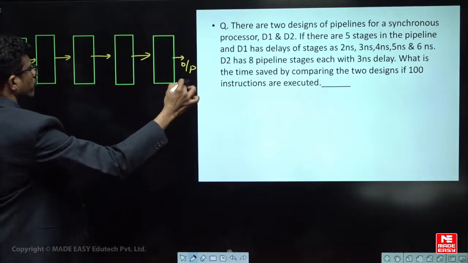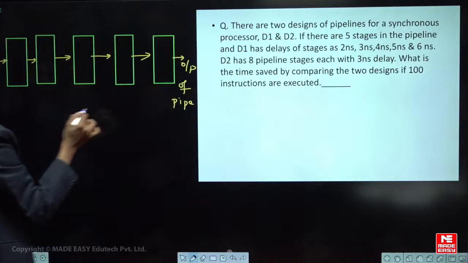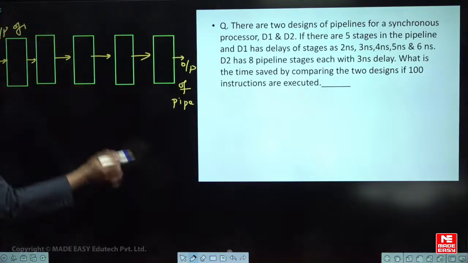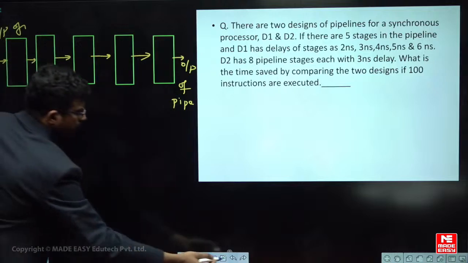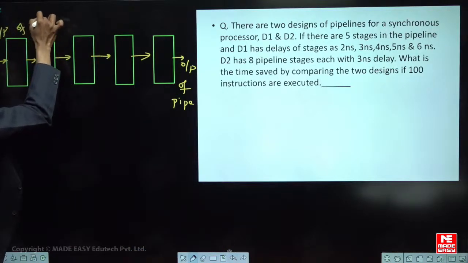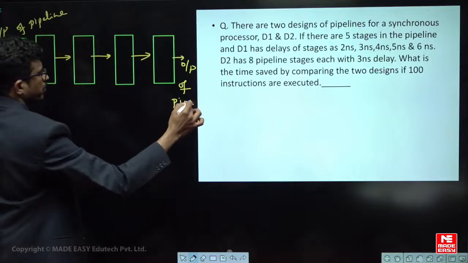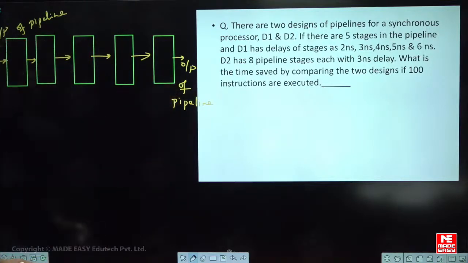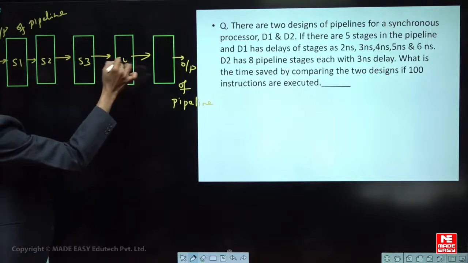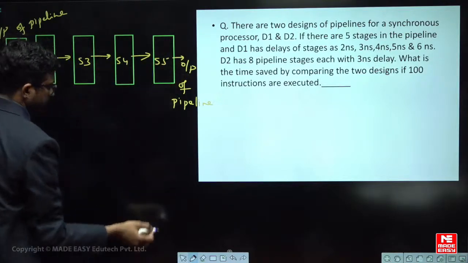So this is the output of the pipe, and this one is the input of the pipeline. Okay, pipe or pipeline, whatever it is. Right, so this is stage 1, stage 2, stage 3, stage 4 and stage 5. Five stages are there. So very simple.